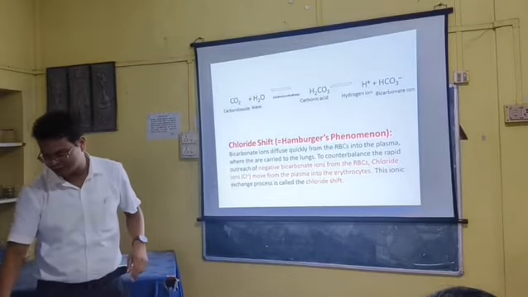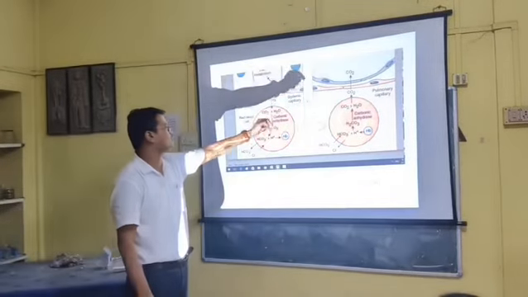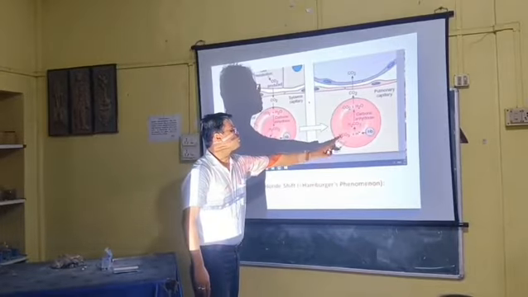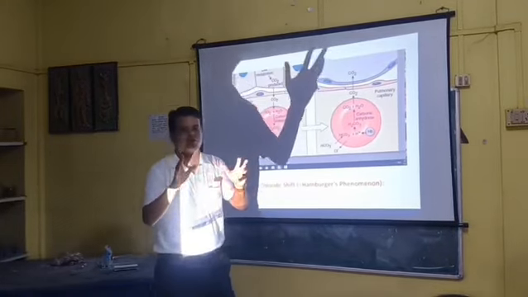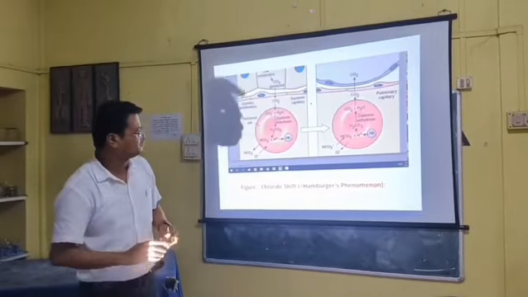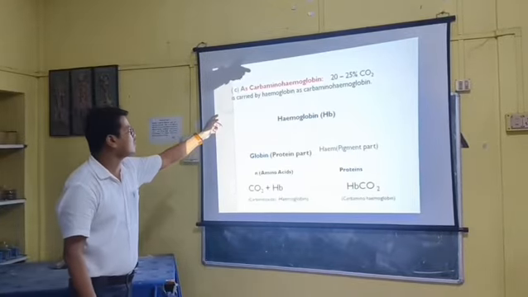I can show you in the slide. In the next slide, you see this is the RBC. The carbon dioxide reacts with H2O, catalyzed by carbonic anhydrase. The chloride goes inside the RBC. That phenomenon is known as the Hamburger phenomenon, and it is also known as the chloride shift phenomenon. On the next slide, I already explained the carbaminohemoglobin.